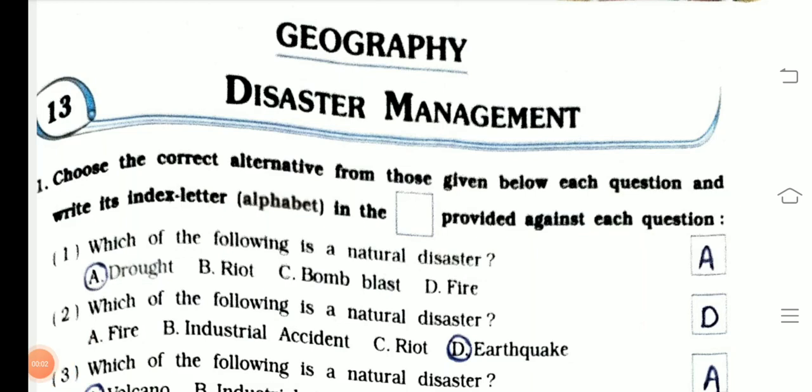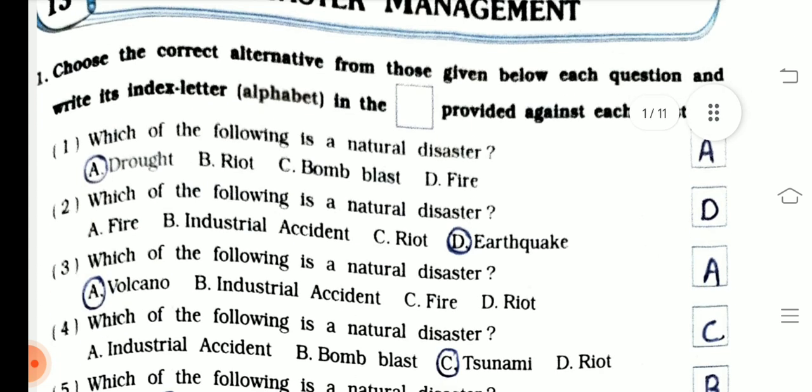Friends, today we are going to start chapter 13 of social science class 7th. 13th chapter of geography, disaster management. The first question is choose the correct answer. So you can directly copy down the answer.